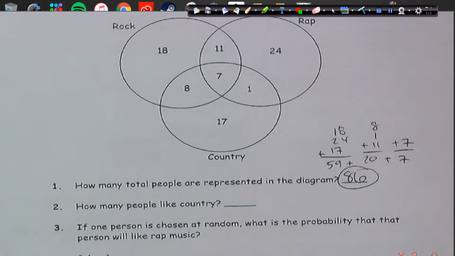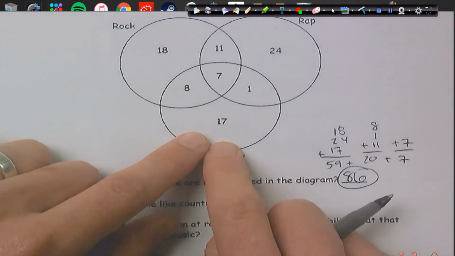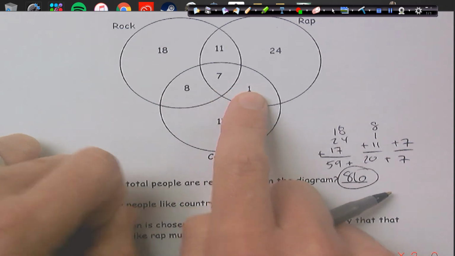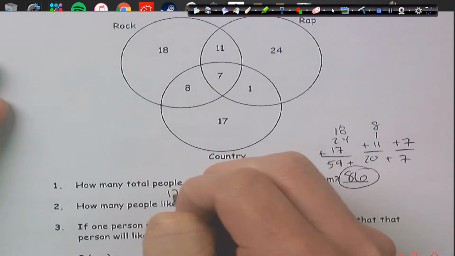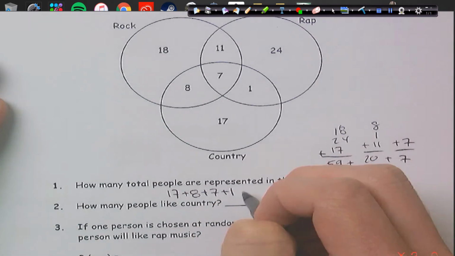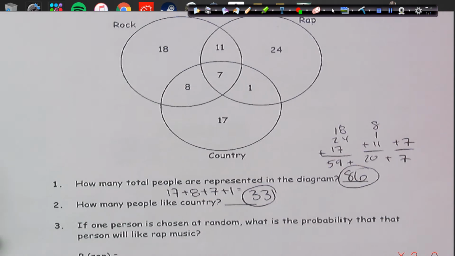How many people like country? Okay, so we go to the country category, and we don't just say 17. We have to add these 3 numbers too. So we're going to do 17 plus 8 plus 7 plus 1. If we add that correctly, we should come up with 33 people like country.